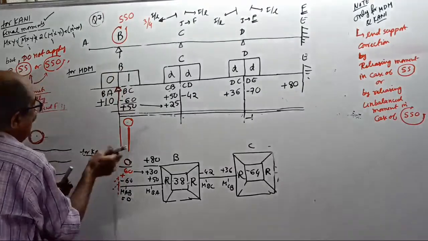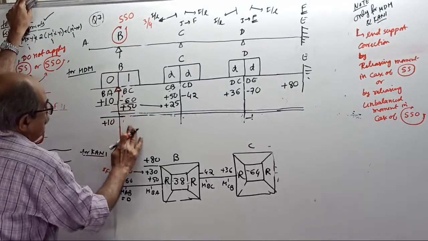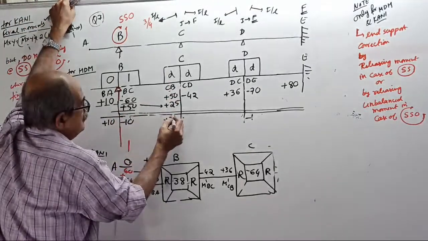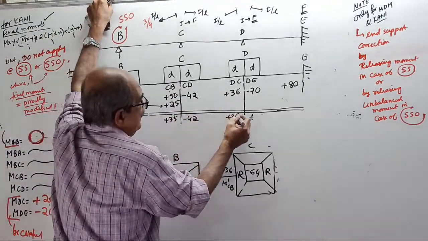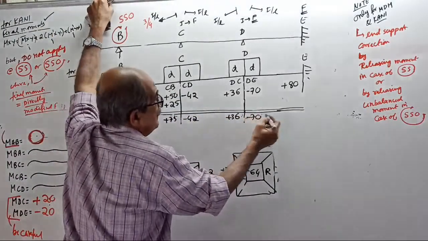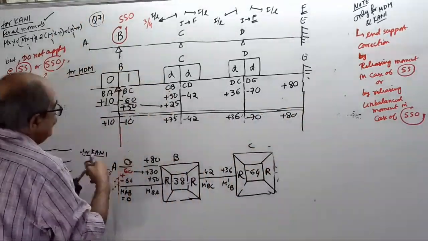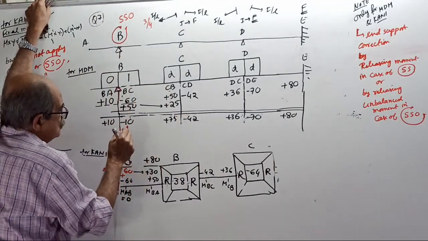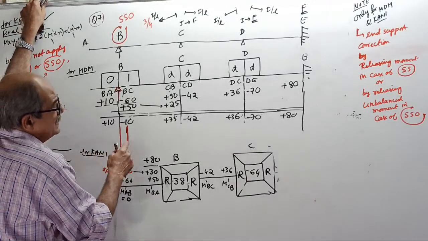Now when you add, this will become plus 10, this will become minus 10, this will become 75, this will become minus 42, plus 36, minus 70, plus 80. And also remember, now at B there is no more carryover, block. So when you do the final answer, here is minus 10, plus 10, minus 10.